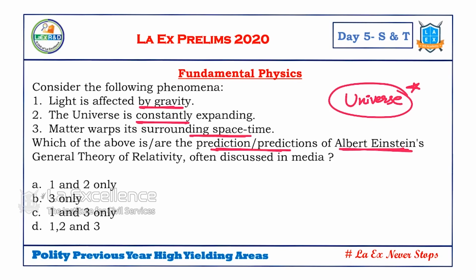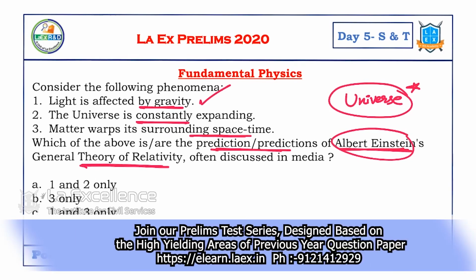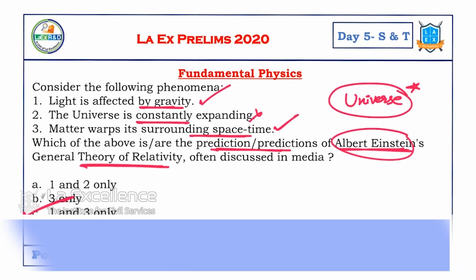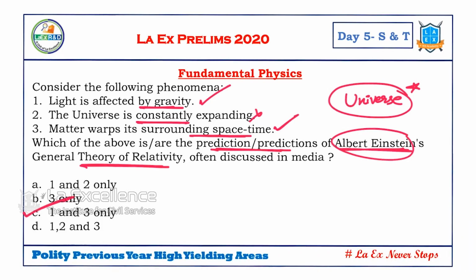So what are the predictions of Albert Einstein? Light affected by gravity. This is called the general theory of relativity. The universe constantly expanding is not said under this theory, but matter warping space and time is said under this. So 1 and 3, answer is C. Anyway, you have all these questions with answers, so you need not worry about them. I am not explaining certain answers because we are understanding how the question comes. We are not specifically looking into the answers.